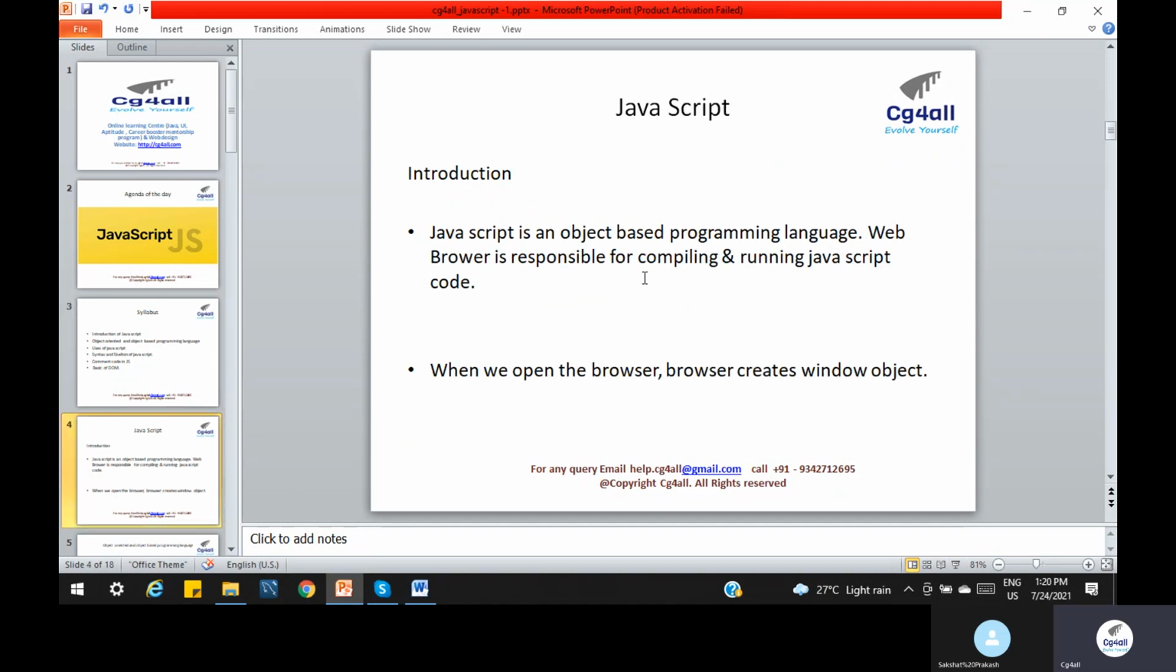So basically, what is JavaScript? So, introduction basically. JavaScript is a language, just like we know HTML is a language and CSS is a language. In the same way JavaScript is a language. But JavaScript is an object-based programming language.